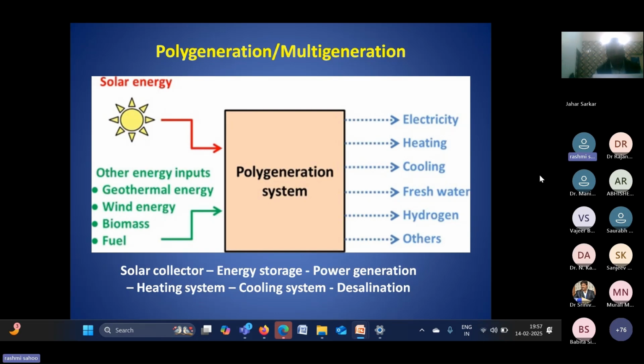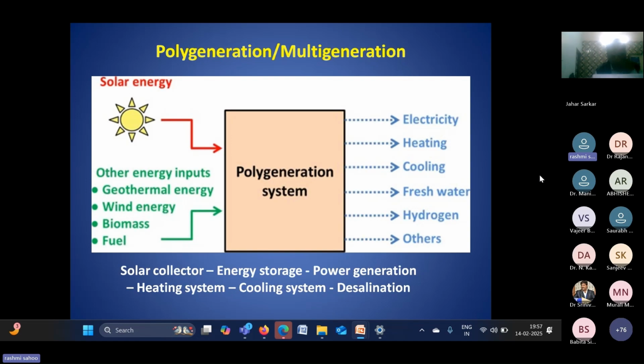In this respect, cogeneration is a very old terminology that has been used with power generation systems. What is the basic difference between polygeneration or multigeneration and cogeneration? Cogeneration means that you have a single generation system, and apart from that you need another type of generation.